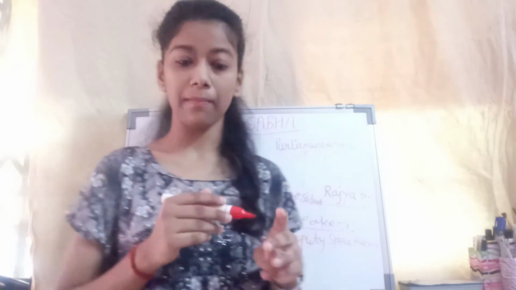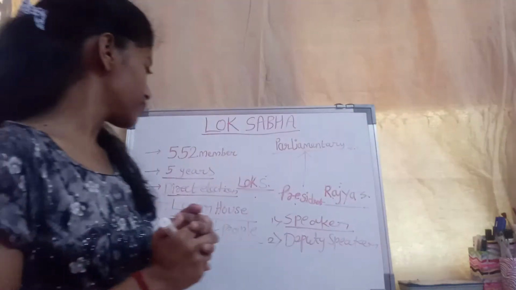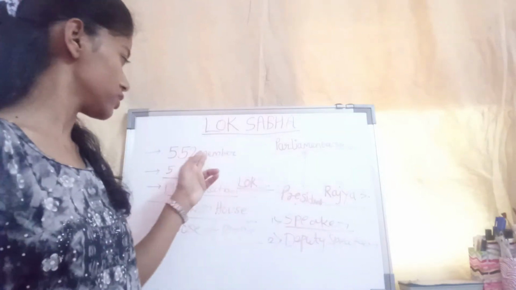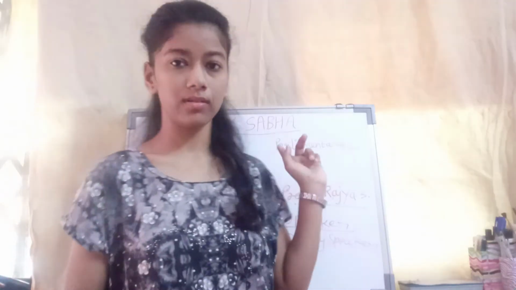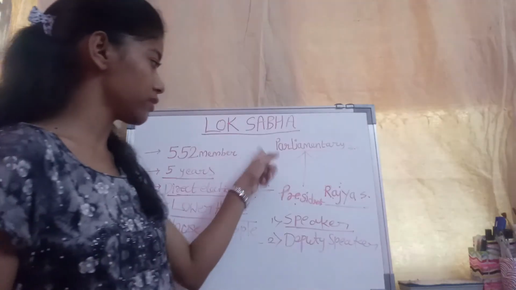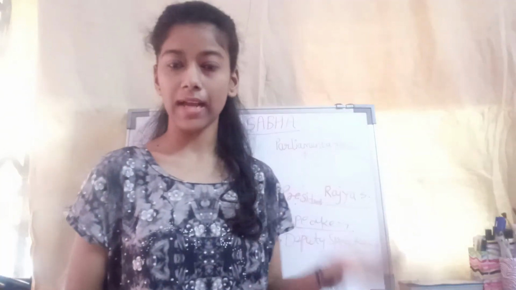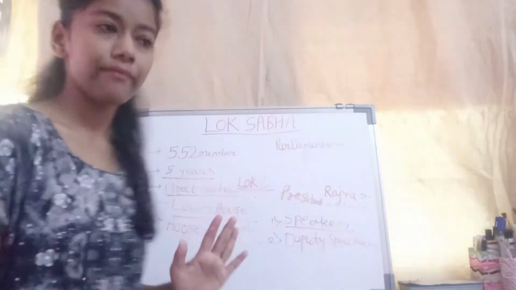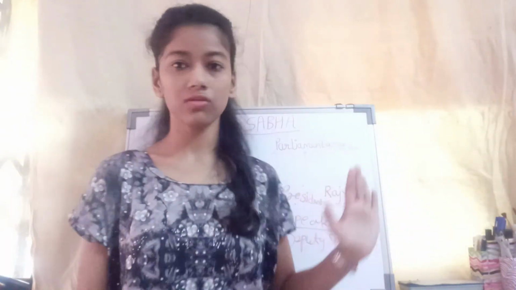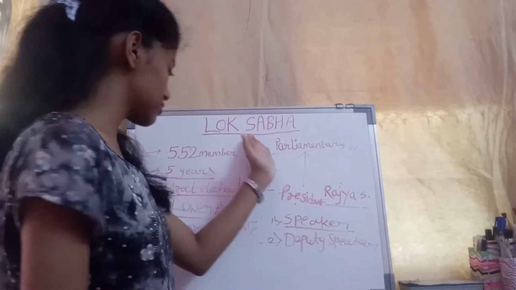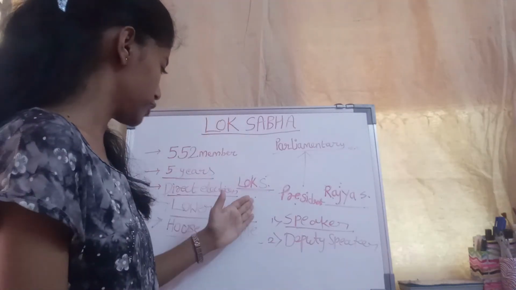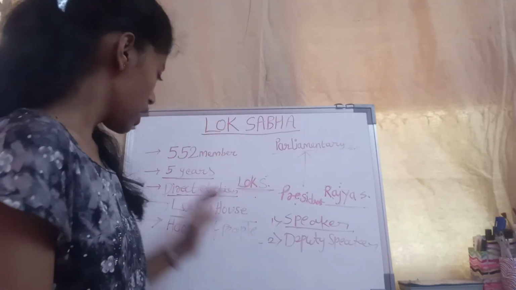Second, it consists of 552 total maximum members. And in the 552 members, which are nominated, directly or indirectly elected, I will talk about that topic. So in this lecture we discuss what the Lok Sabha is, its members, duration, tenure and presiding officer. All these we discuss here.